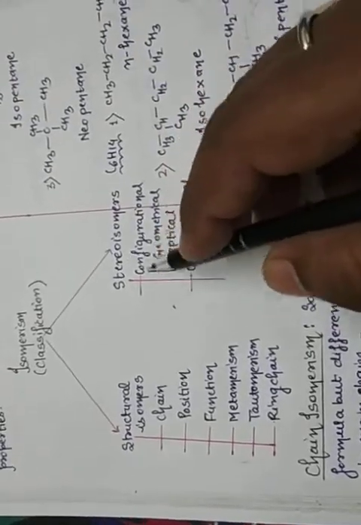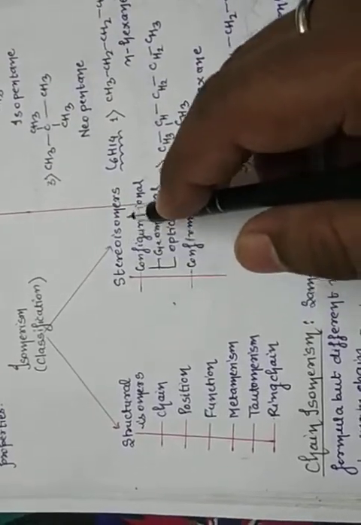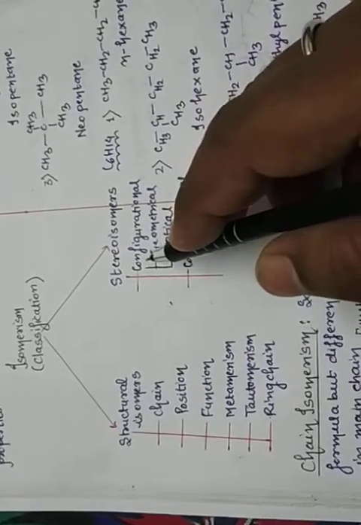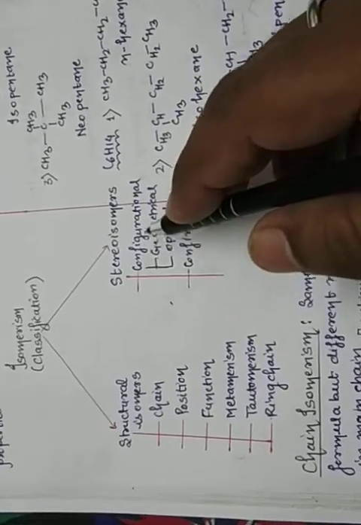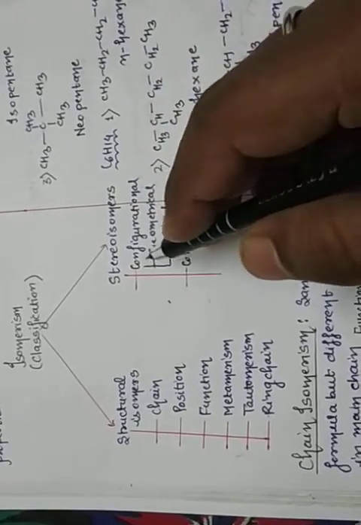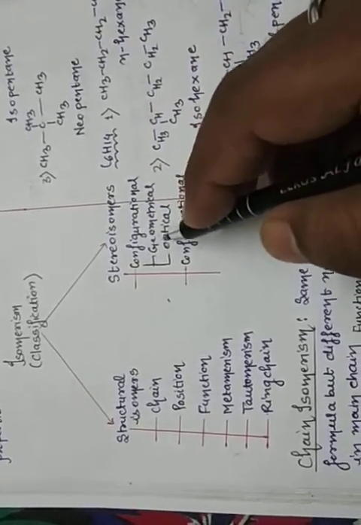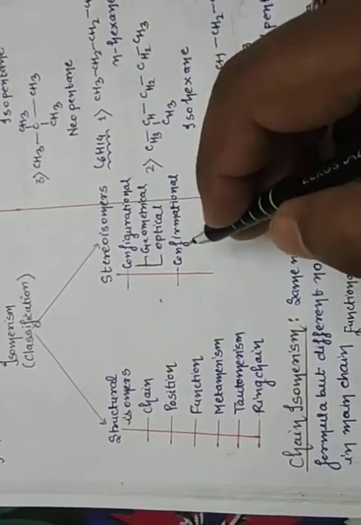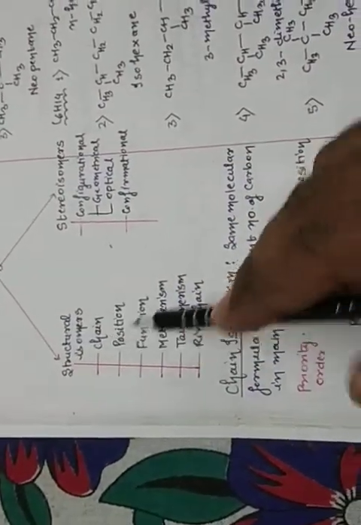Now the next is stereoisomerism. Stereoisomerism is also divided into 2 categories. The first is configurational and the second is conformational. First we discuss configurational. There are 2 types, geometrical and optical. Configurational is the last topic. Okay. Now the first topic is structural isomerism.